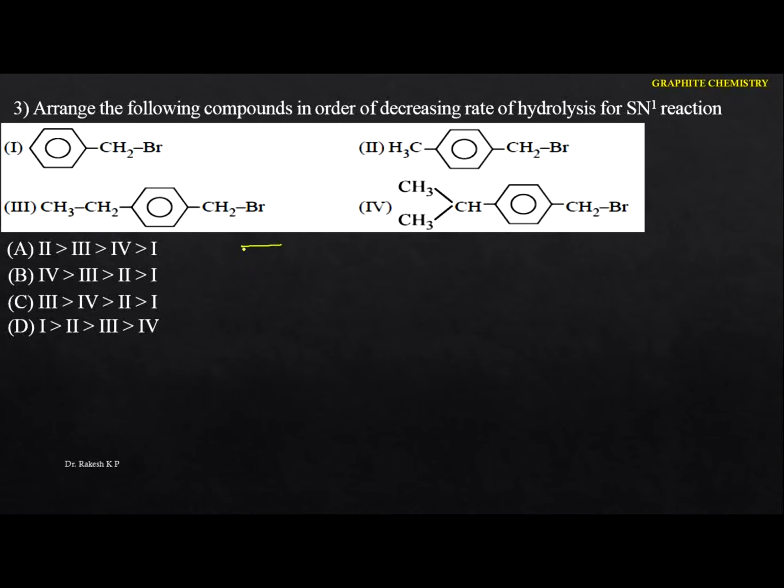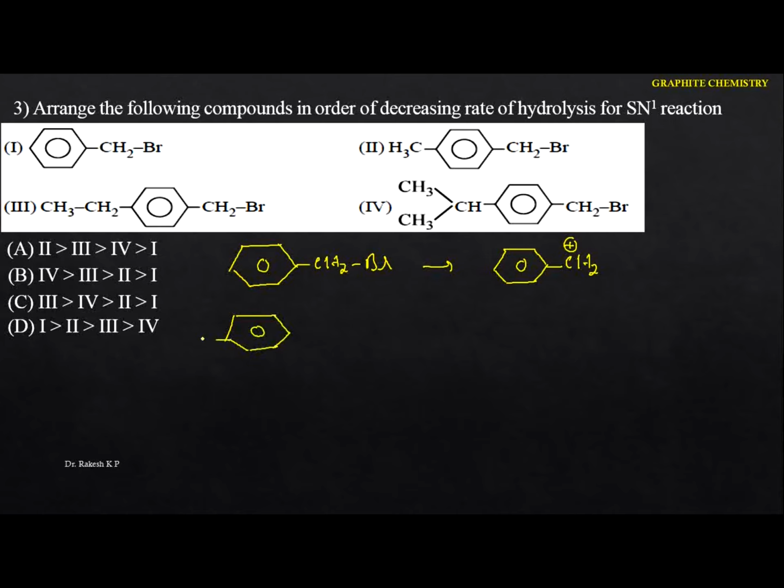So the first one is benzyl bromide. It dissociates to give the benzyl carbocation. So what you are going to get is the benzyl carbocation for the first one. The next one is para-methyl benzyl bromide. Let me take this one, the second one here.